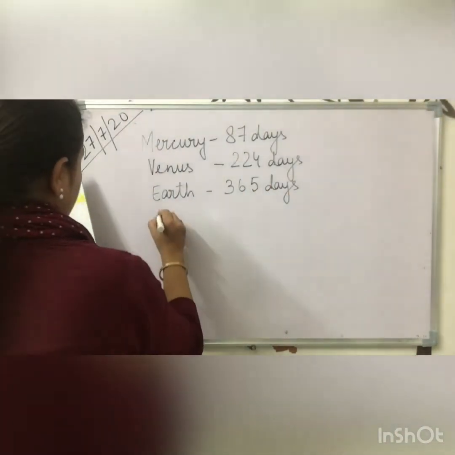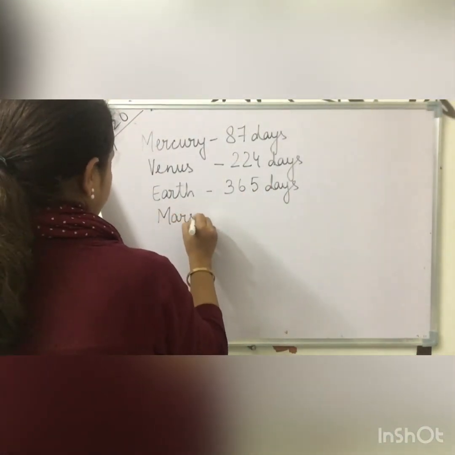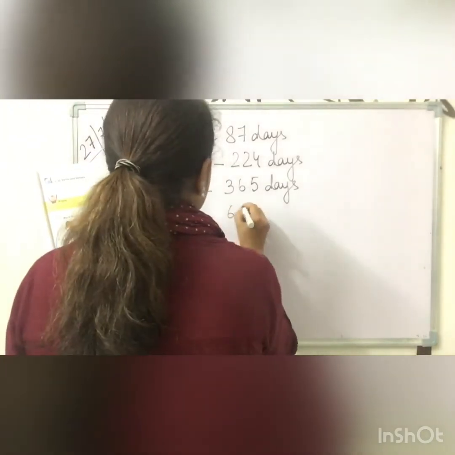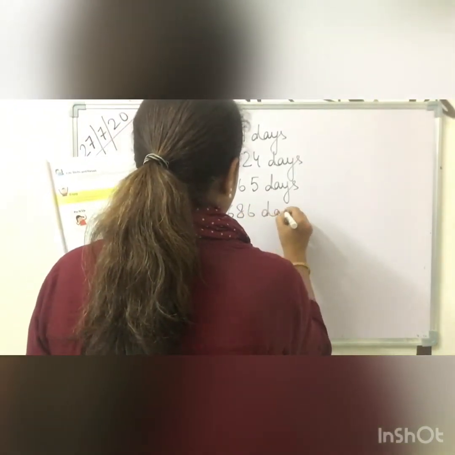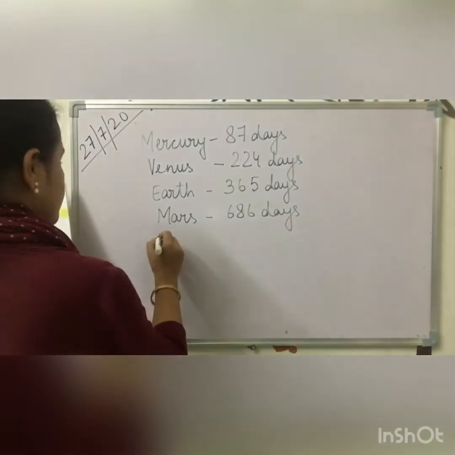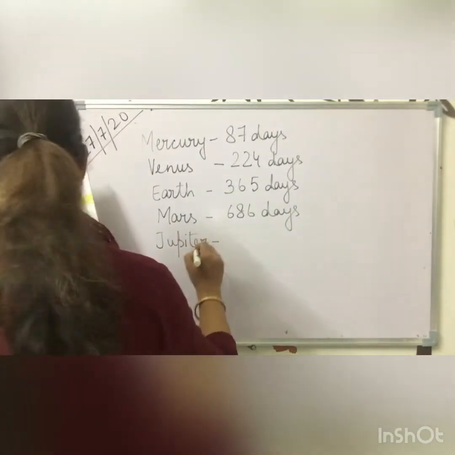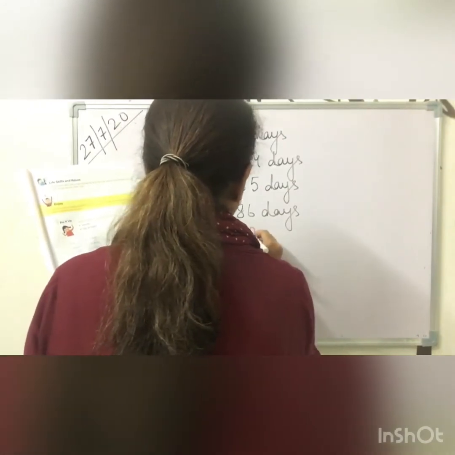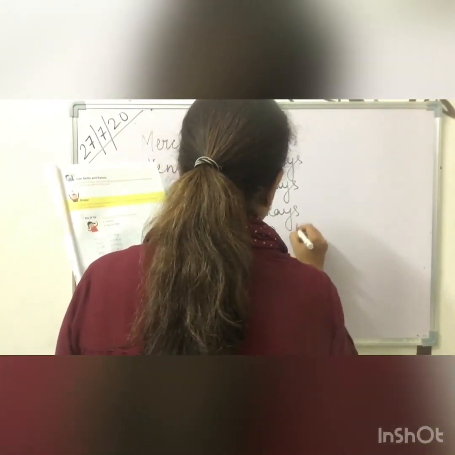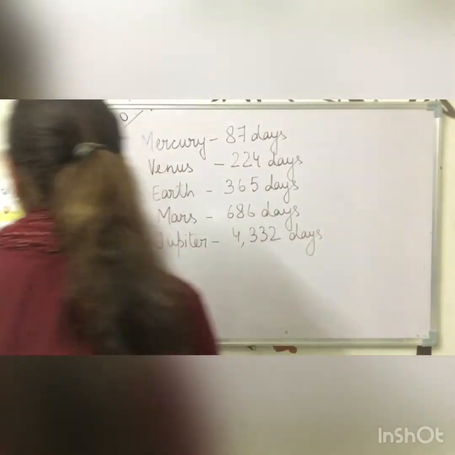Then comes Mars, 686 days. Then it is Jupiter, 4332 days, a long time.